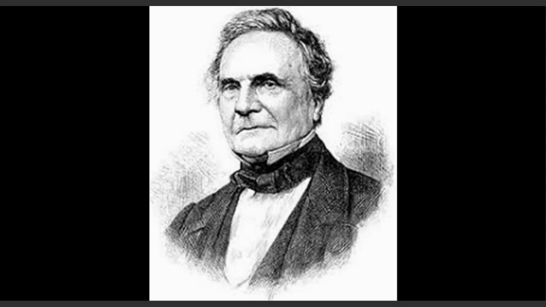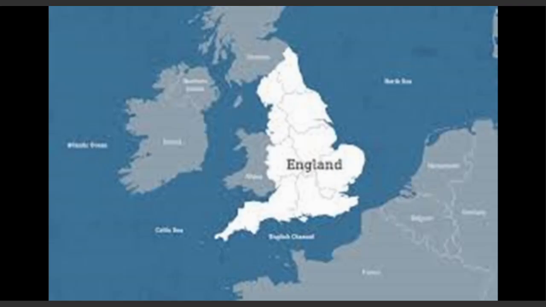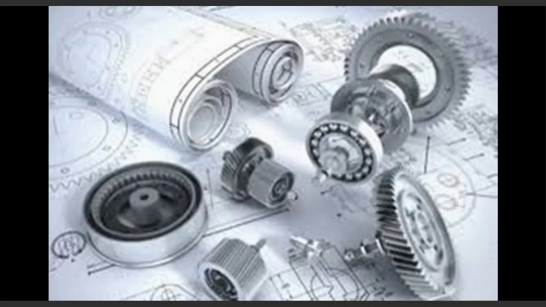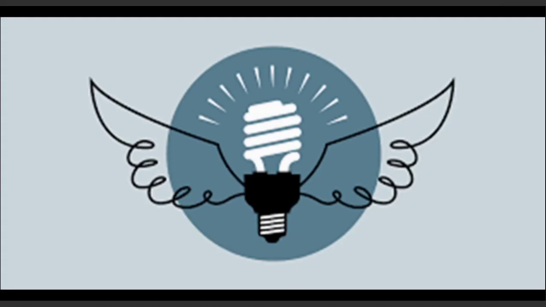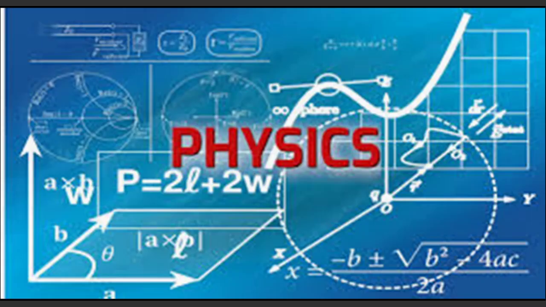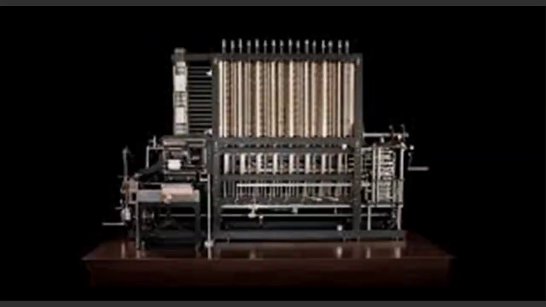Today, I am going to talk about Charles Babbage. Charles Babbage, an English mathematician, philosopher, inventor, and mechanical engineer, originated the concept of a digital programmable computer. He was born on 26 December 1791 and died on 18 October 1871. He was considered the father of the computer because of the analytical and difference engines that he improved. He had a big portion in the development of today's machines. He was the first scientist who thought about the mechanical computer.